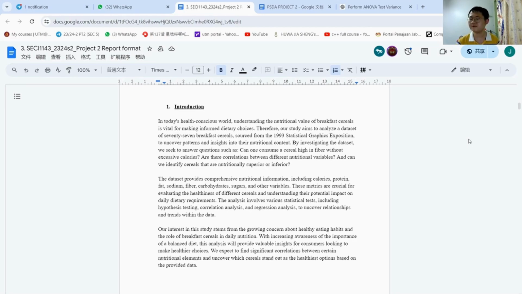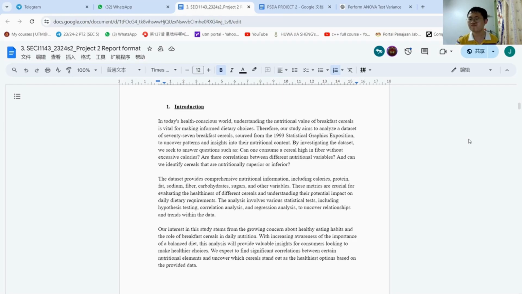Therefore, the dataset provides comprehensive nutritional information, including calories, proteins, fat, sodium, fiber, carbohydrates, sugars, and other variables. These metrics are crucial for evaluating healthiness of different cereals and understanding their potential impact on daily dietary requirements. The analysis involves various statistical tests, including hypothesis testing, correlation analysis, and regression analysis to uncover relationships and trends within